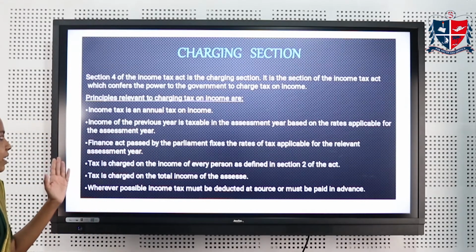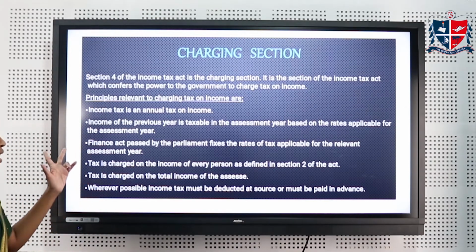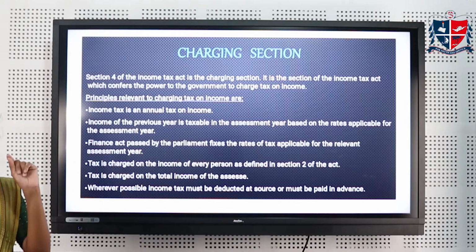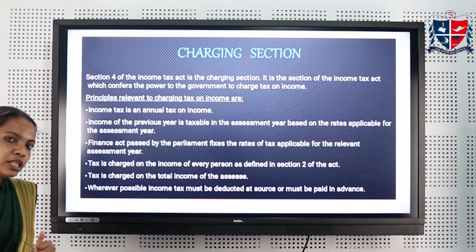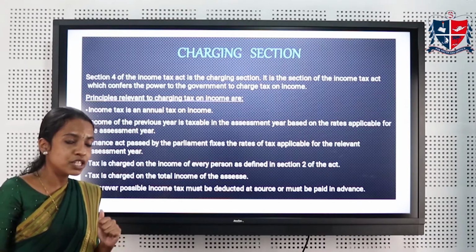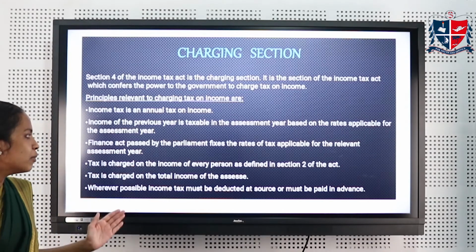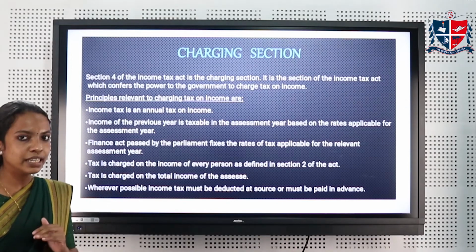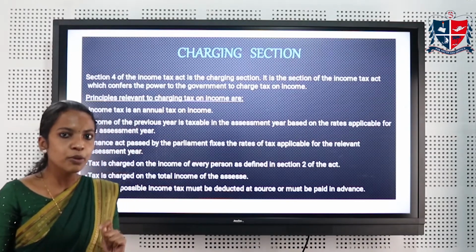Income tax is an annual tax on income. It is calculated on the total income of a person. Income of the previous year is assessed for tax during the assessment year based on the rates applicable for that assessment year. Finance Act passed by the Parliament during the month of February every year fixes the rates of tax applicable for that assessment year, and tax is charged on the income of a person as defined under Section 2. Tax is charged on the total income of a person. Wherever possible, income tax must be deducted at source or paid in advance.